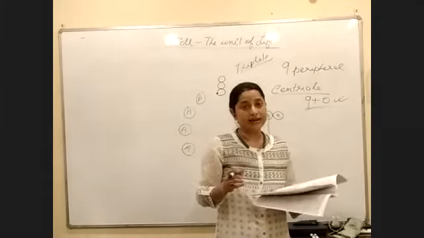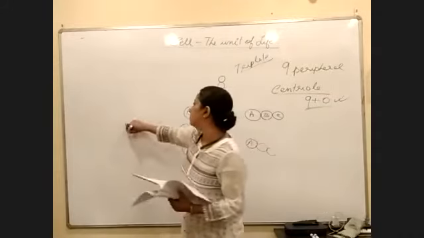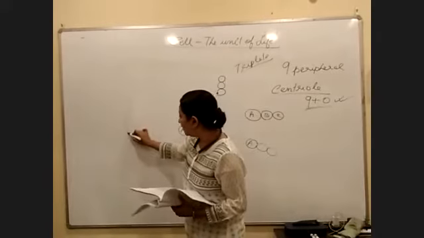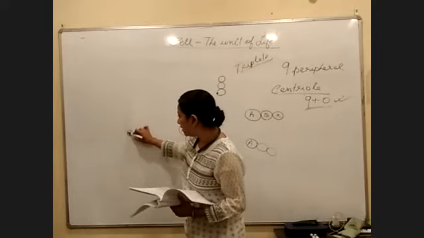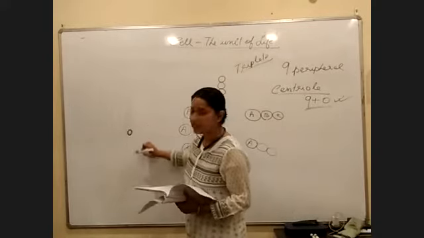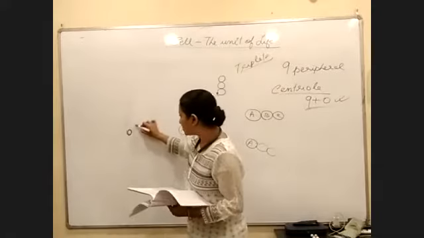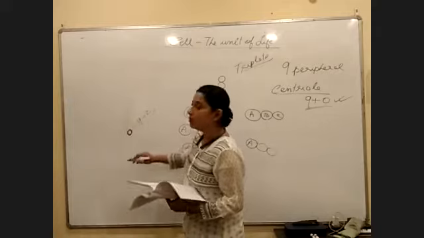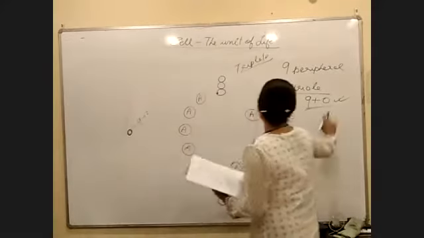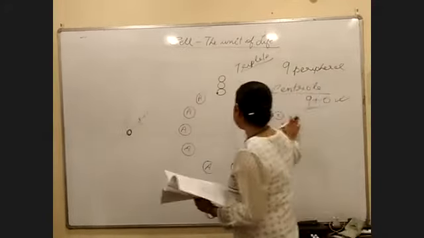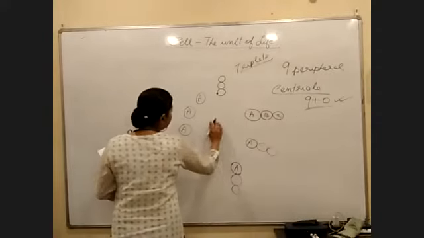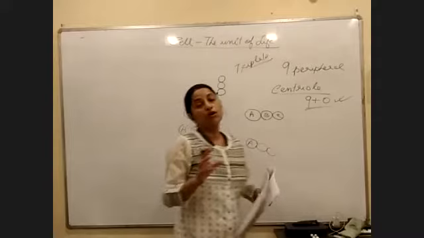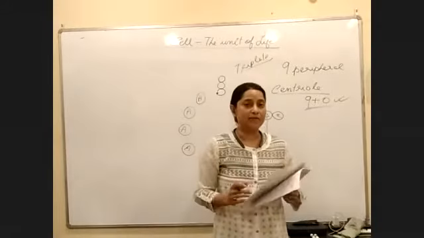cilia and flagella, right? If you are talking about the flagella, we understand it's a thread-like structure, right? So if this is a thread-like structure, if you talk about skeleton, we have to talk about this part also, right? So this also could be 9+2. But if you are talking about the centriole, centriole would be 9+0. Why 0? Because you have no microtubule in the center. Once you compare both the diagrams, everything will become clear, right?